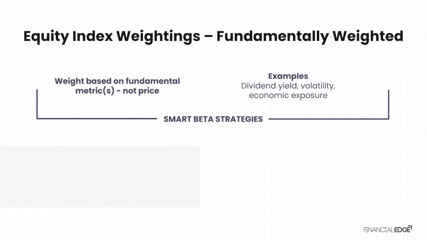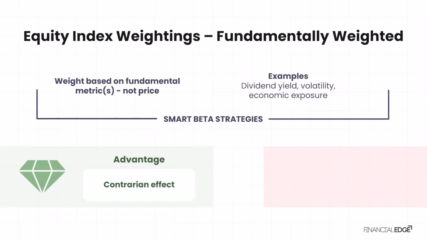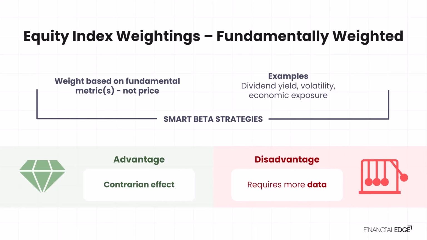Also, in contrast to the momentum effect of market capitalization weighted indexes, fundamentally weighted indexes generally have a contrarian effect in that the portfolio weights will shift away from securities that have increased in relative value towards securities that have fallen in relative value whenever the portfolio is rebalanced. However, achieving this requires a great deal of data.